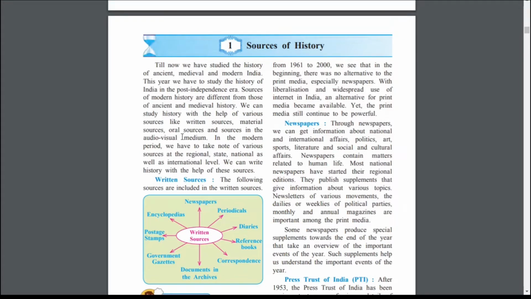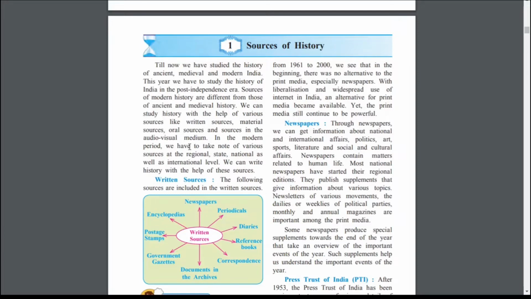Oral sources, that means through oral sources we are getting information, for example ovis, songs, folk tales, folk songs, means traditional songs, and the information passes through these oral sources generation to generation. And sources in the audiovisual medium, that we are also using nowadays. So all these are the sources to get information about history,